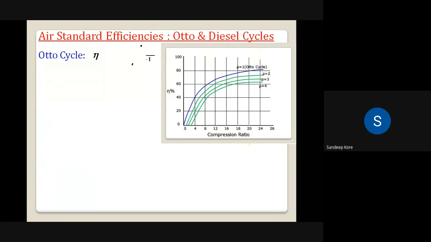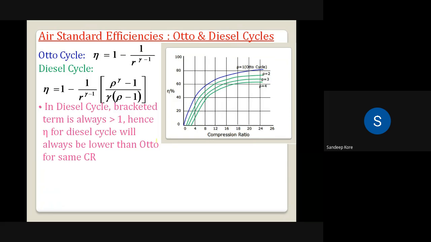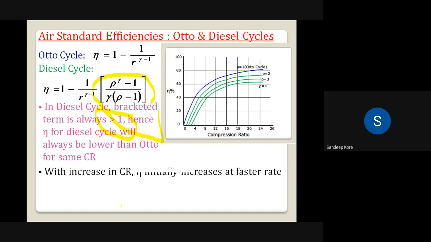So these are some points related to the diesel engine. Compared to the Otto cycle, in the diesel engine the bracketed term is always higher than 1. So whatever the bracketed term is, it is always higher than 1. Because of that, the efficiency of the diesel cycle is lower than the Otto cycle for the same compression ratio. But if we can increase the compression ratio, the efficiency of the diesel engine is higher. That's why diesel engines are more efficient than the Otto cycle.